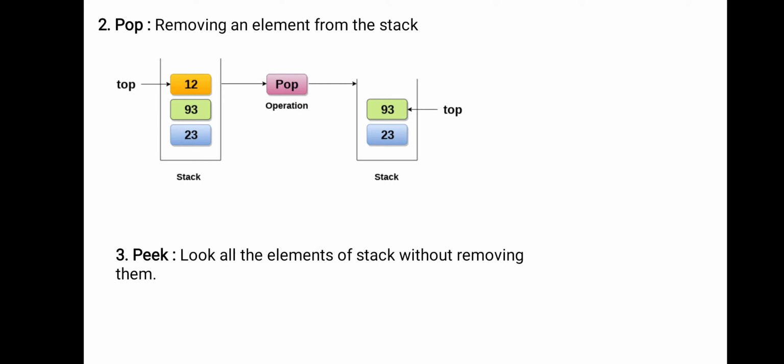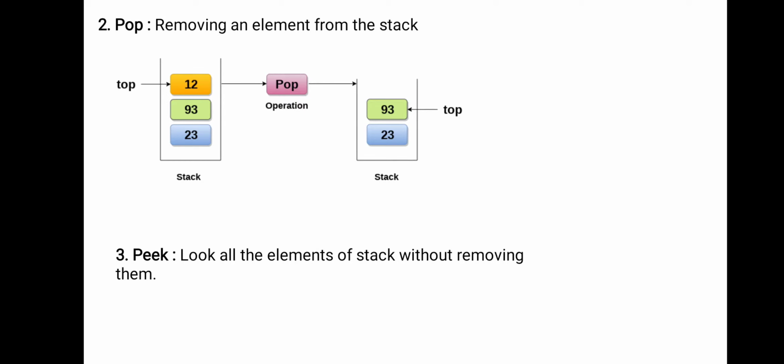See, always the top element is deleted from the stack. So 12 is deleted from the stack. Now the stack contains 23 and 93 and the top is at 93. Okay, it is not possible to delete 93 directly or 23 directly because there is only one end for insertion as well as deletion. So you have to delete one by one only.